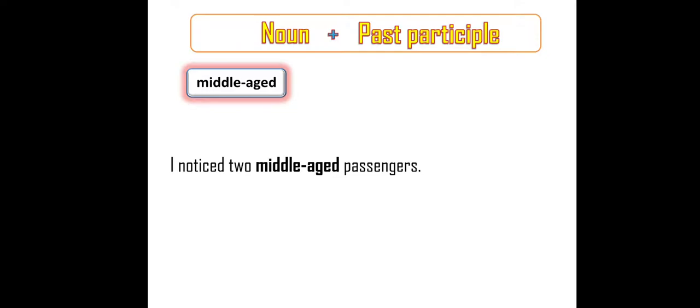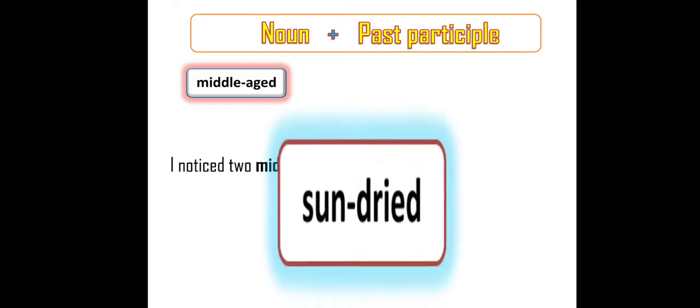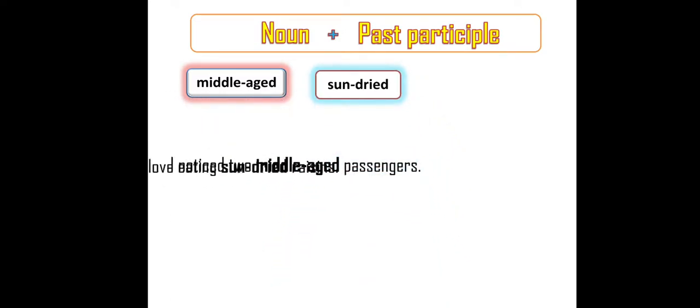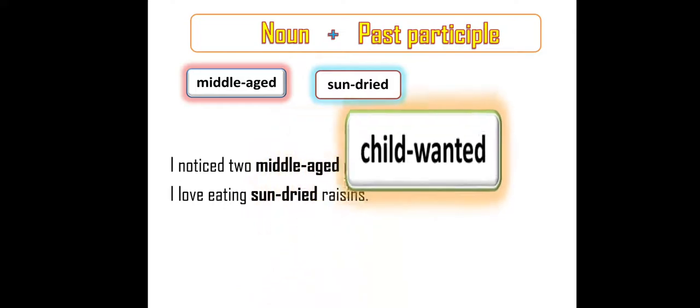Once again, I am explaining to you. These compound adjectives are used to describe nouns or pronouns. Purely to describe nouns or pronouns. To give more information about nouns or pronouns. Sun-dried. I love eating sun-dried raisins. Sun-dried is a compound adjective. Raisins is a noun. So sun is a noun. Dried is a past participle.